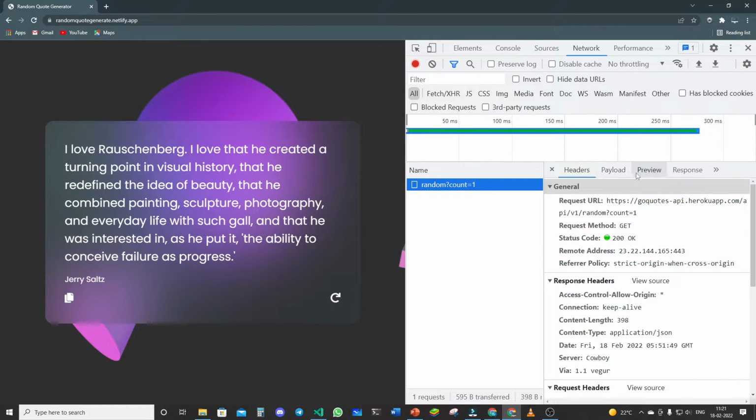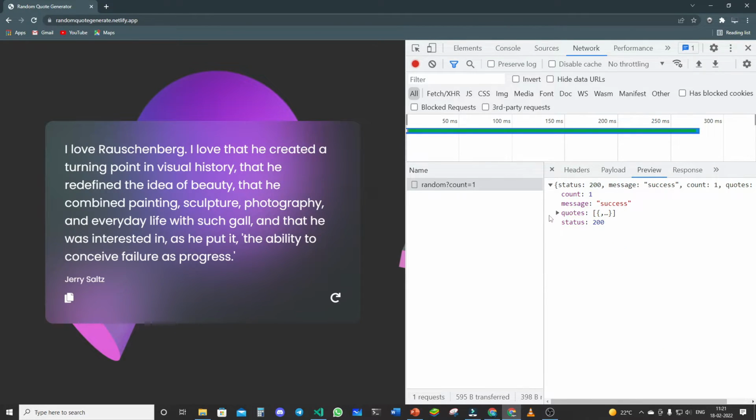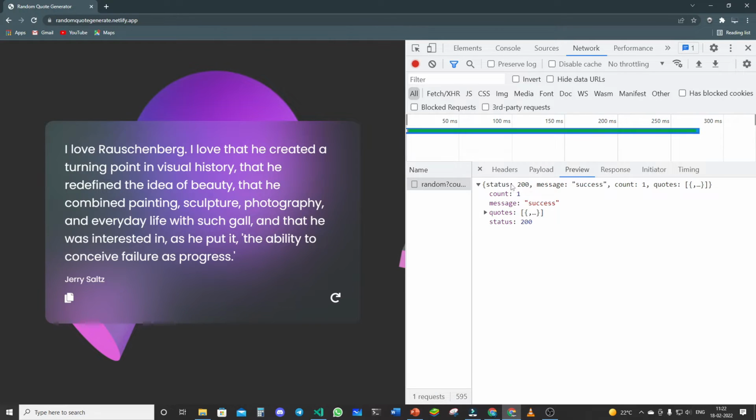If you click on preview here, you would be able to see that it actually sent me this, where you can see how many codes have been sent. So obviously one code has been sent, and the message is success. That means the code has been sent successfully. Then you can see status 200. I would not discuss it over here. This is the status code, but you don't need to understand this.